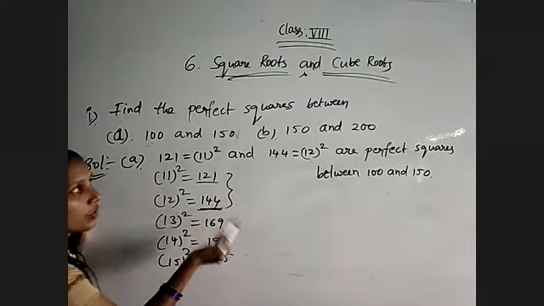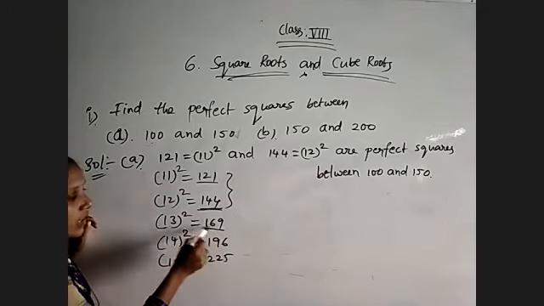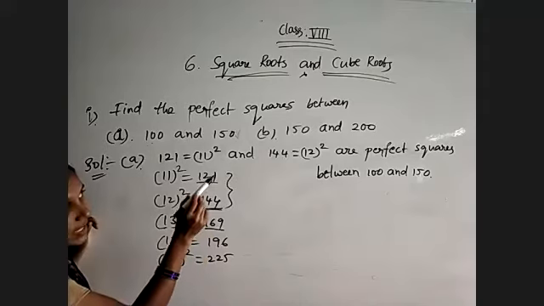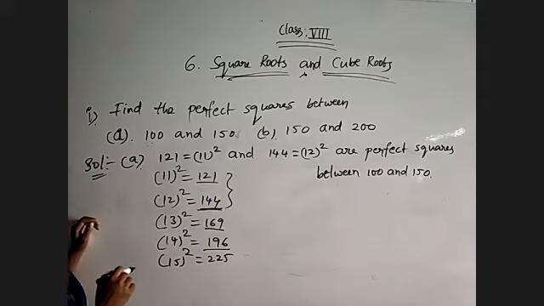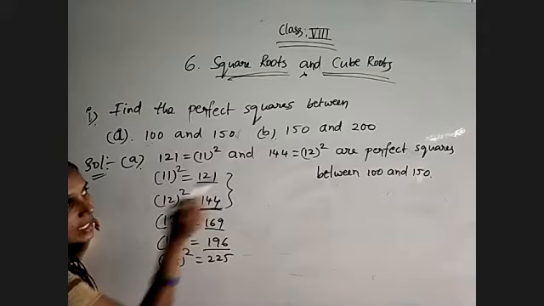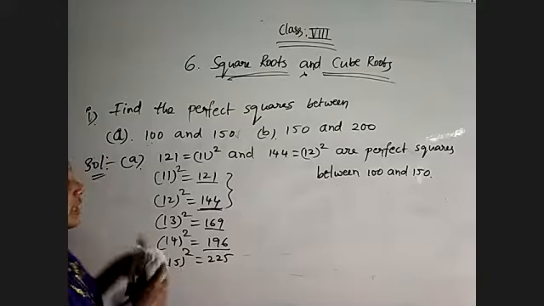So 144 is less than 150. Now coming to 169, 13 square is 169. So 169 and 196 are both perfect squares which are lying between 150 and 200.